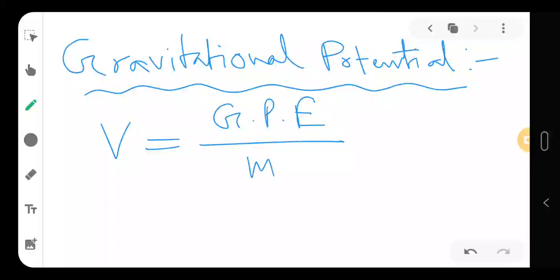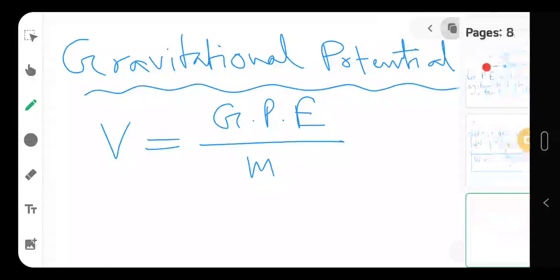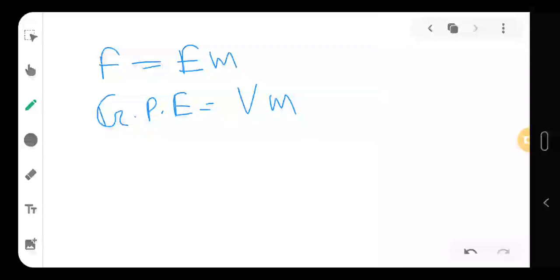Okay, so gravitational potential. Now one thing you can see here, if I write the relations, the force and the field have this relationship. As well as this, the gravitational potential energy, that is W or U, whatever you write, is equal to V times M. The force and field are the same thing, but the field is the force on the unit mass.